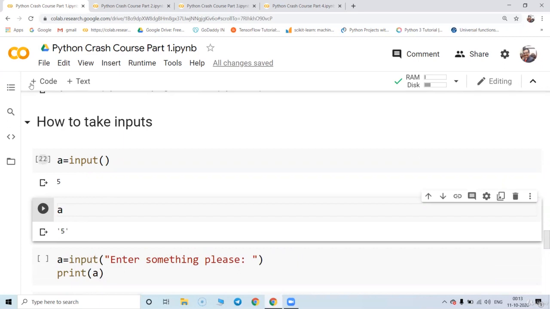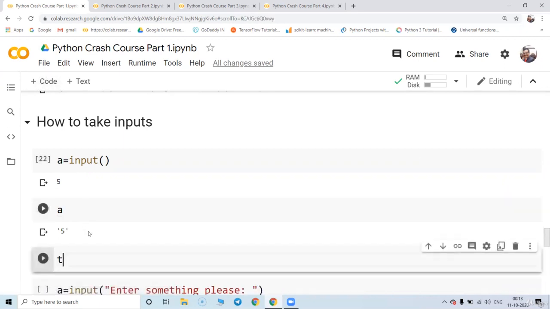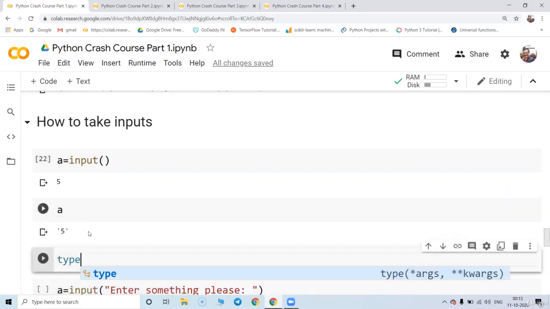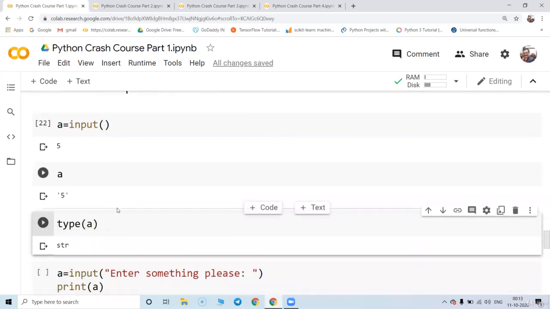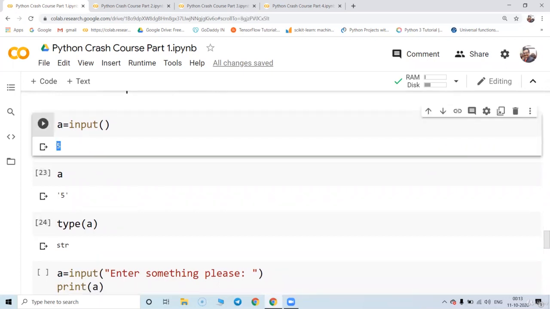You might be wondering why it is coming so. When I check the type of a, you will wonder more. The type of a is going to show that it is a string. So we have given the input as an integer number, but it is taking the input by default as a string.